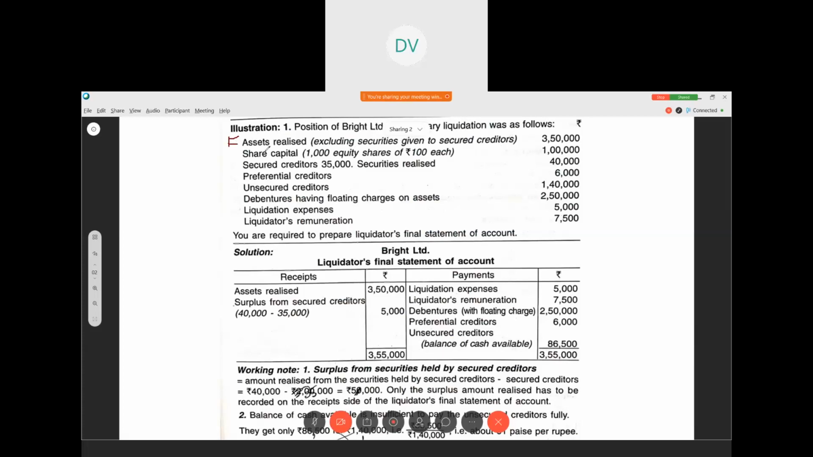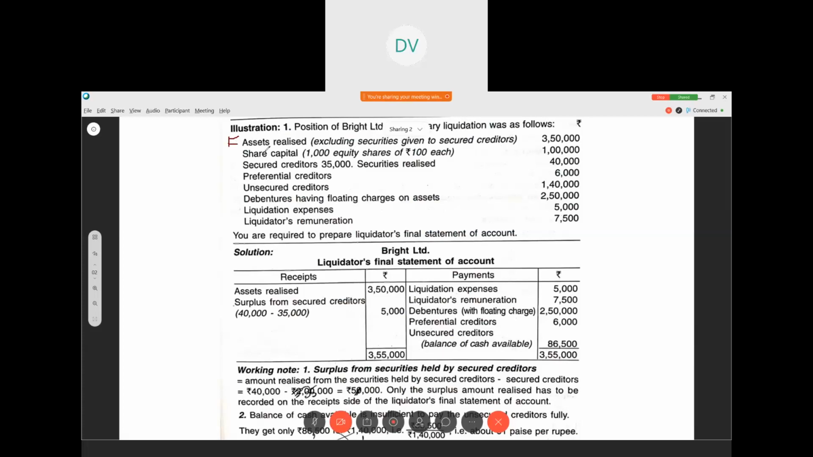Then preferential creditors, unsecured creditors, debentures, liquidation expenses, liquidator's remuneration. You are required to prepare the liquidator's final statement of account. So, Bright Limited, liquidator's final statement of account. Here only the surplus is there. Surplus from securities held by secured creditors is the amount realized from securities held by the secured creditors minus secured creditors, that is 40,000 minus 35,000, 5,000.